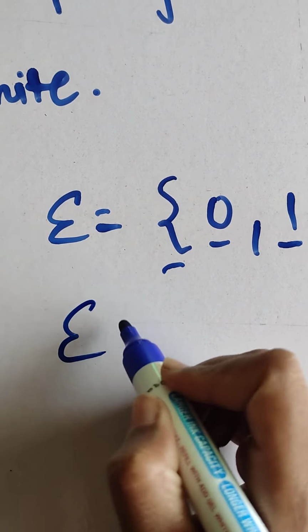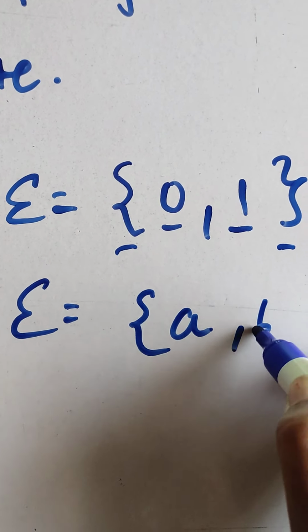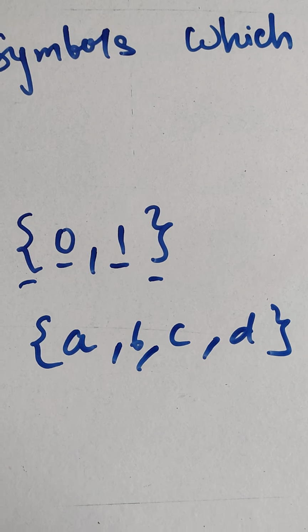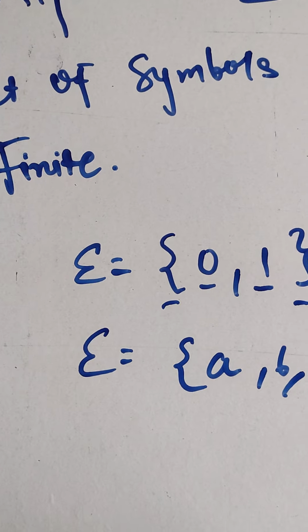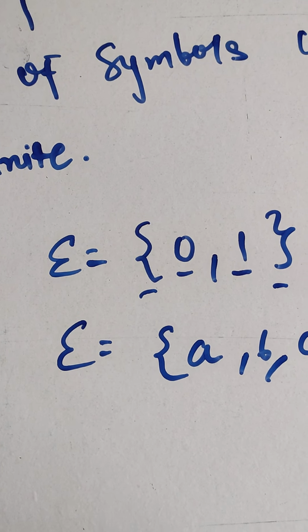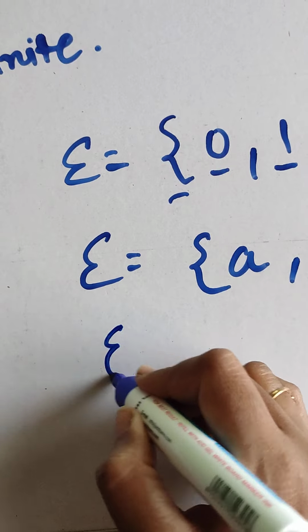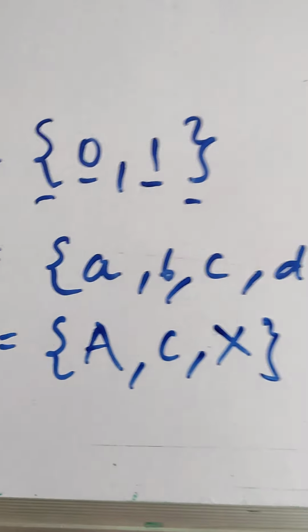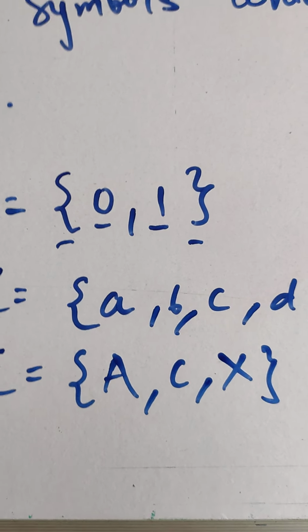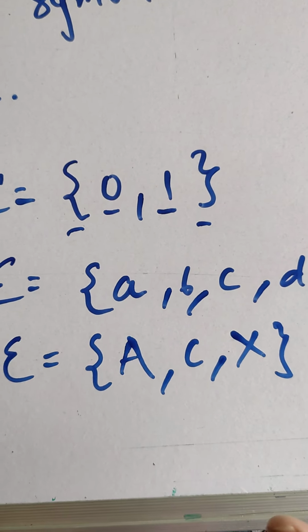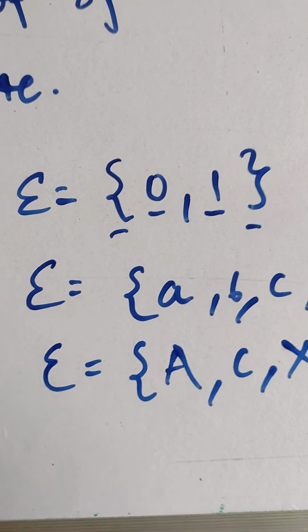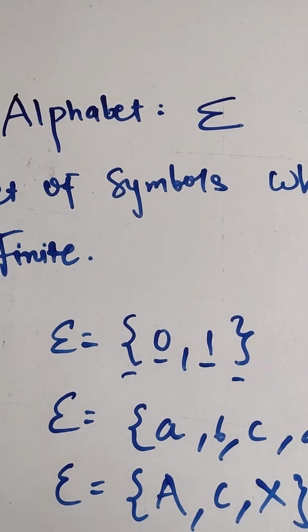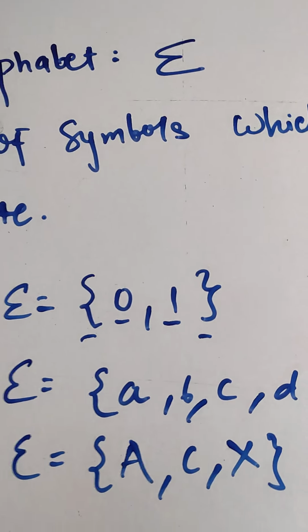Now I can take another example: A, B, C, D. This contains four alphabets, so it can also be considered an alphabet. If I take another example, capital A, C, X, it contains three capital alphabets, so it is finite, and it is a set. A set of symbols which is finite is known as an alphabet. So this can be considered an example of an alphabet.